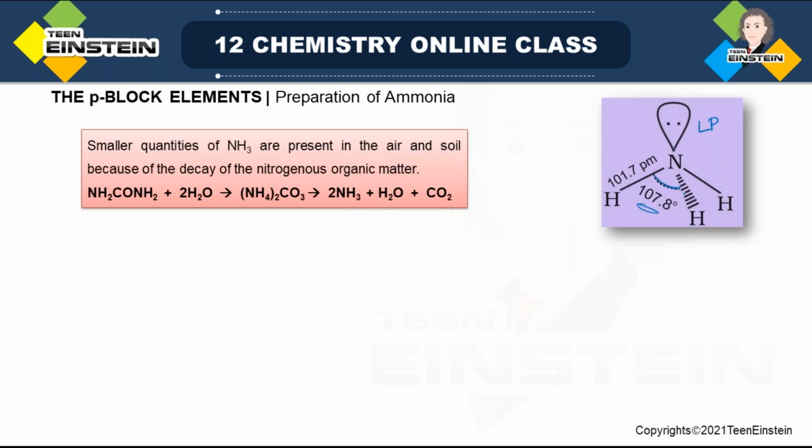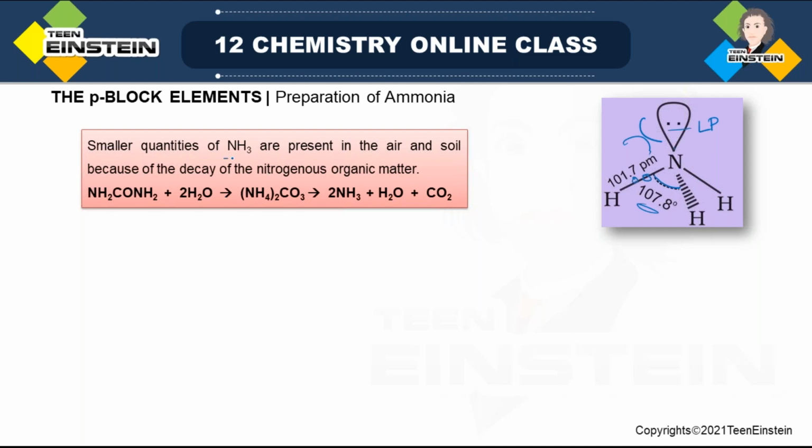this angle is reduced from the standard value, and the reason is lone pair bond pair repulsion. So there are electrons present in the N-H bonds and also non-bonding electrons, that is the lone pair. There will be repulsion between these. As a result, the angle will be decreased. Fine.